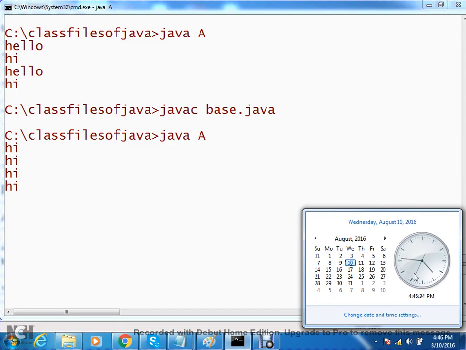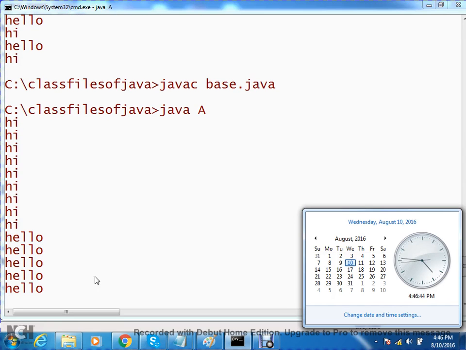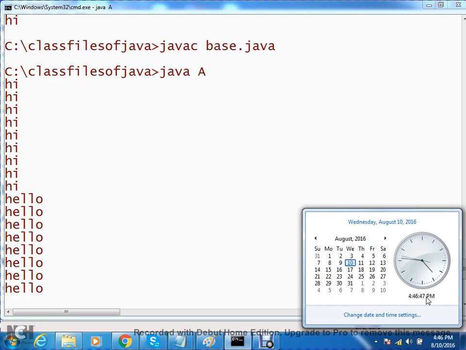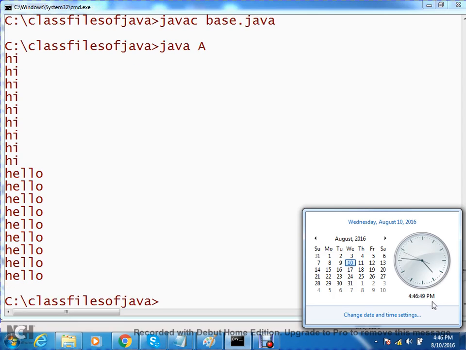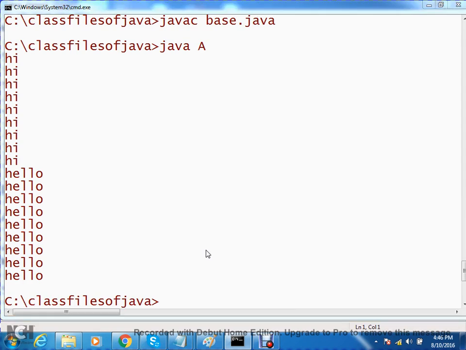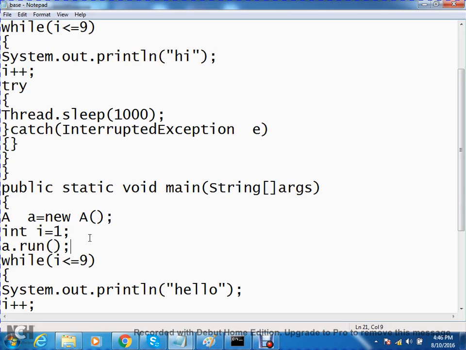Think that it started at 30 only. And look here, how much time? 45, almost 15 seconds. Nearly 18 seconds it took. Yes or no? 18 seconds by using what? A single thread. Now, I will use here A.start instead of what?